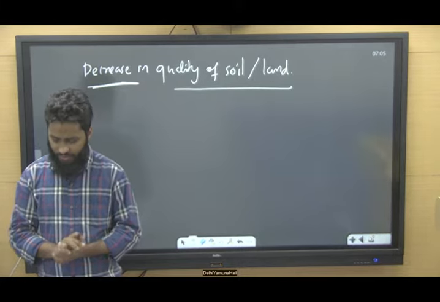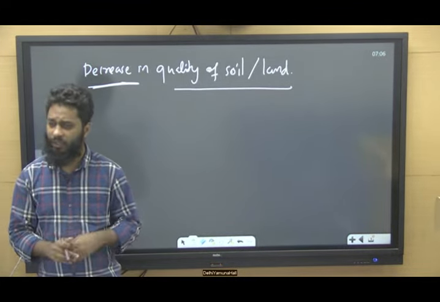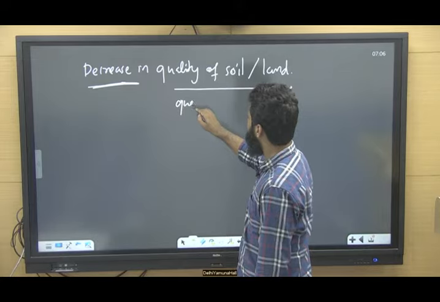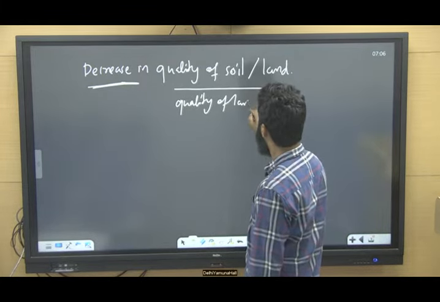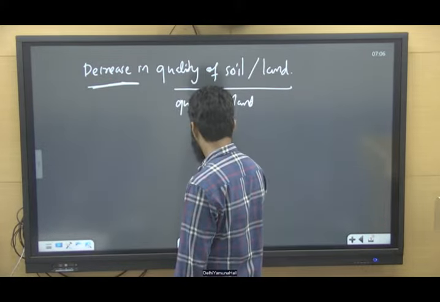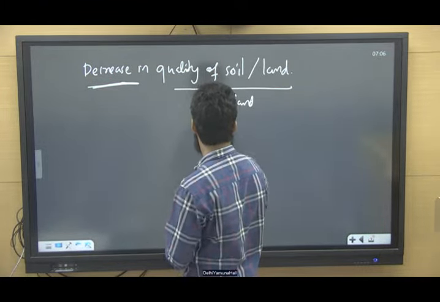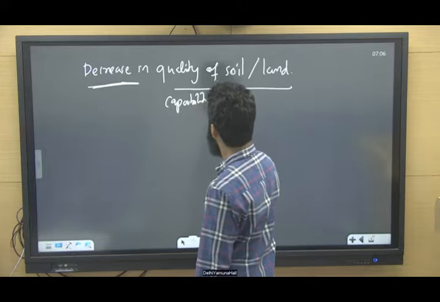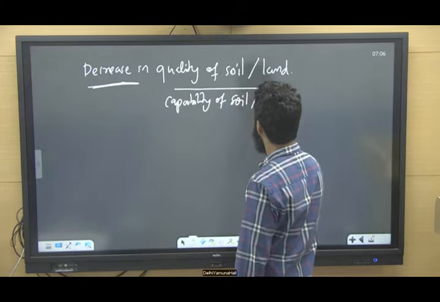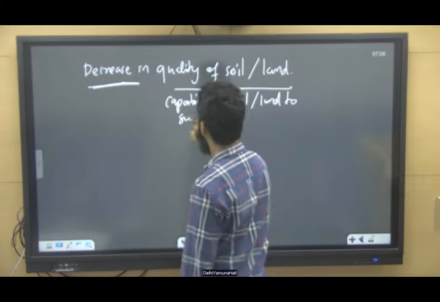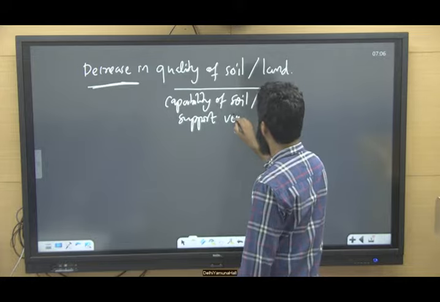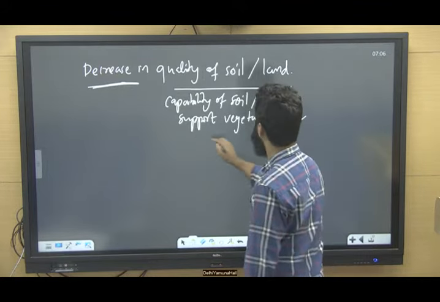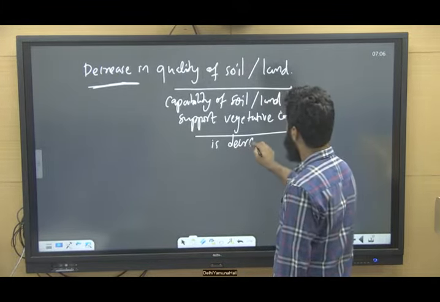The quality of soil is decreasing, which means the capability of the soil or land to support vegetative cover is decreasing, right?